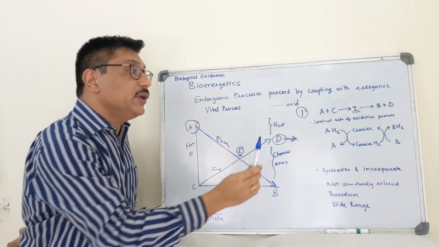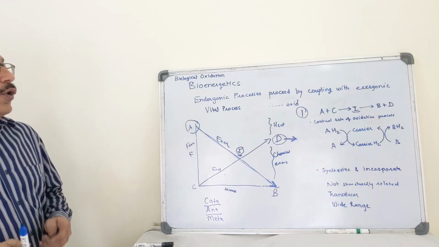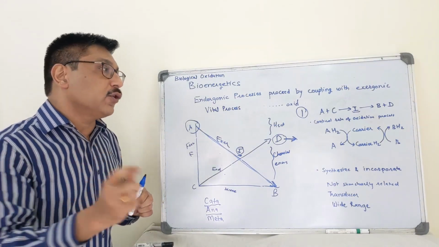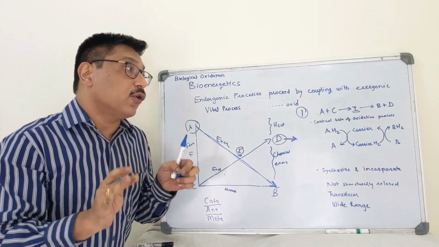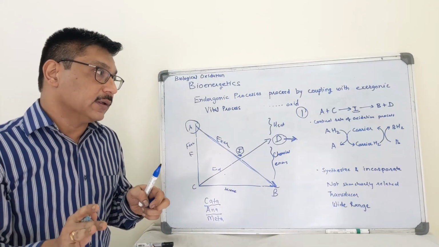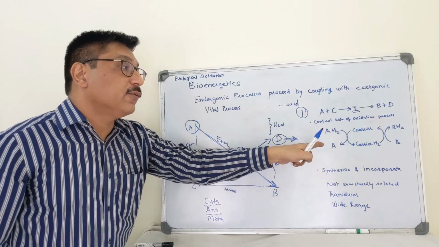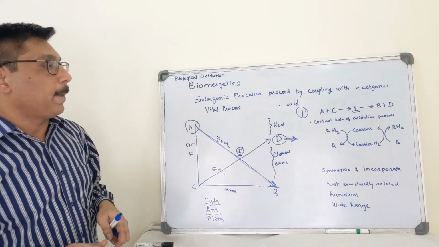But we require an obligatory intermediate. What is the importance of this obligatory intermediate? It controls the rate of oxidative processes. These types of reactions we will see later in the electron transport chain.